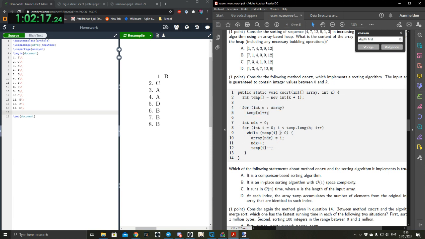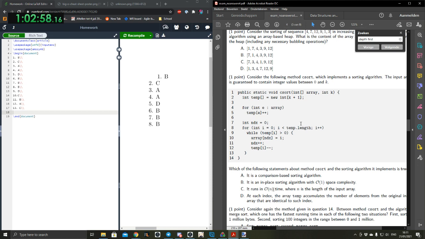No, the other part, the for loop, is n plus k. It could be, if you have an array with a small size and a really large k of 1,000. Oh wait, no, that's still big O of n, guaranteed, but the input is guaranteed to contain integer values between 0 and k. Would that change anything about the fact that it's n plus k? Whatever, we know it's O of n time. No, it's not. Even if it's big O of n plus k, the only way for this to be more than O of n is if k is larger than n squared.